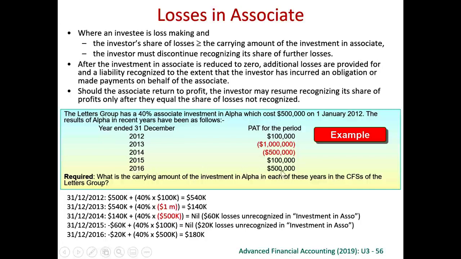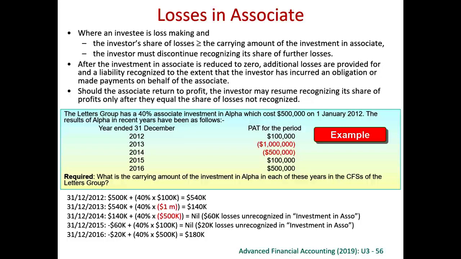In 2016, we have a profit of 500,000. For this 500,000, we share 40%. So 40% of the 500,000 is 200,000. So we can share profit, right? Because it is more than the negative 20,000, which we haven't recognized yet. So now we can recognize 180,000. So we debit investment in associate 180,000, and we credit share of profit of associate 180,000, and therefore we have 180,000 as our closing balance for the investment in associate.